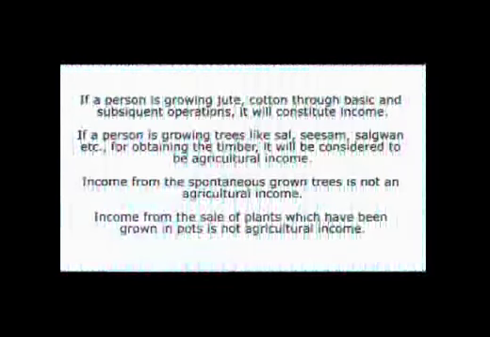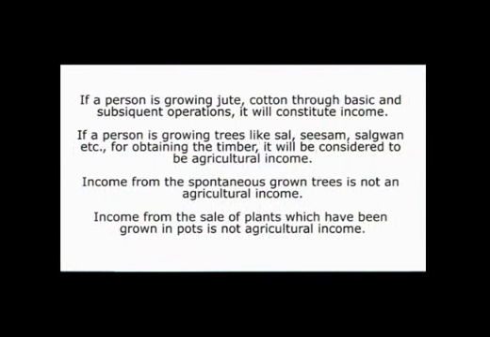Similarly, if a person is growing jute or cotton through basic and subsequent operations, it will also constitute agricultural income. Same is the case if a person is growing different types of trees for the purpose of using them as timber, but he is not selling trees which have grown spontaneously. Rather, he is performing both the operations, the basic operations as well as the subsequent operations.